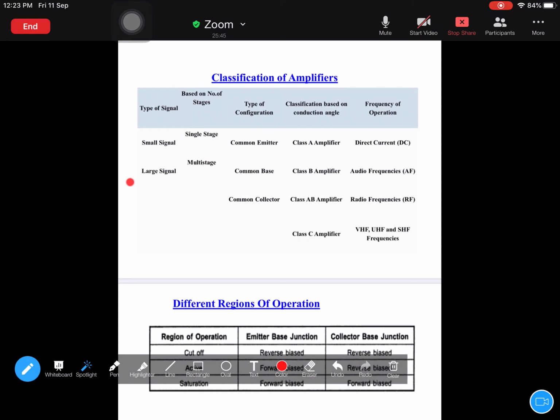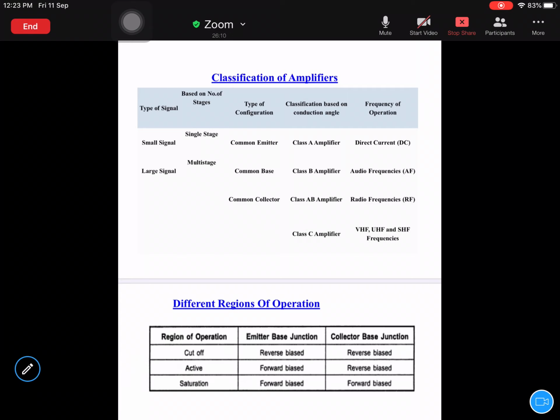Large signal will not get too much attention in this particular semester, but in the upcoming semesters, if you go for power electronics, then you will be dealing with large signal analysis. But in our course, we will be dealing mostly with small signal analysis, single stage, multi stage, and common emitter, common base, and common collector. Okay, so these are the things that you should know about classification of amplifiers.